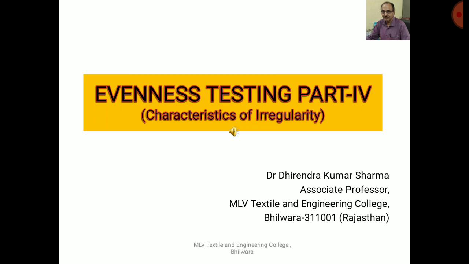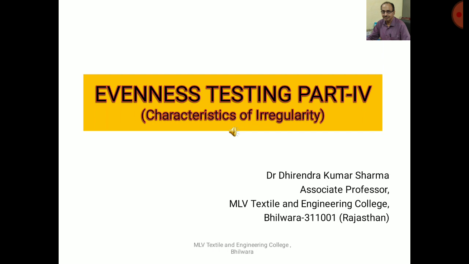Thereafter, we discussed the mathematical and graphical representations for measurement of mass variations, mass per unit length, that is U percent and CV percent, which represent the variations in mass per unit length.